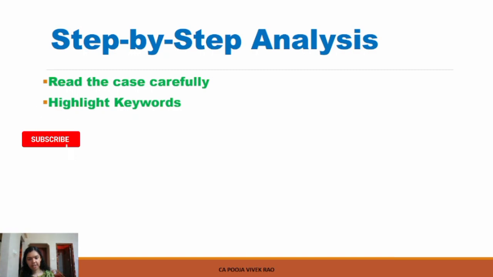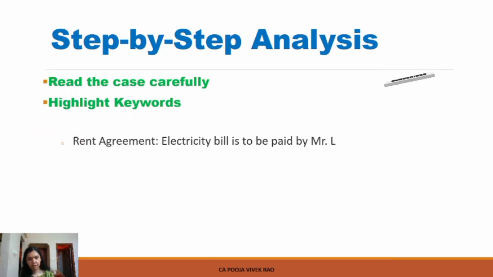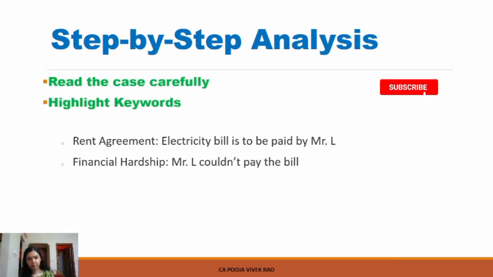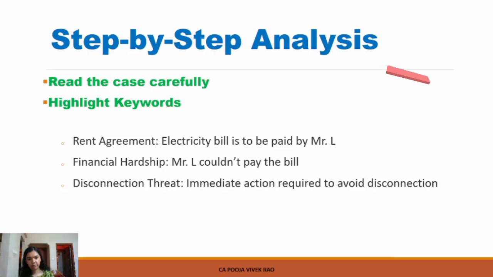As per the case study that we just now read out, Mr. L has rented out his residential house to Mr. M. As per the rental agreement, the electricity bill is to be paid by Mr. L. So this is one of the key points. However, Mr. L couldn't pay the bill due to financial hardship. And there was an immediate threat from the electricity department that if the due is not paid within 1 week, the electricity will be disconnected.